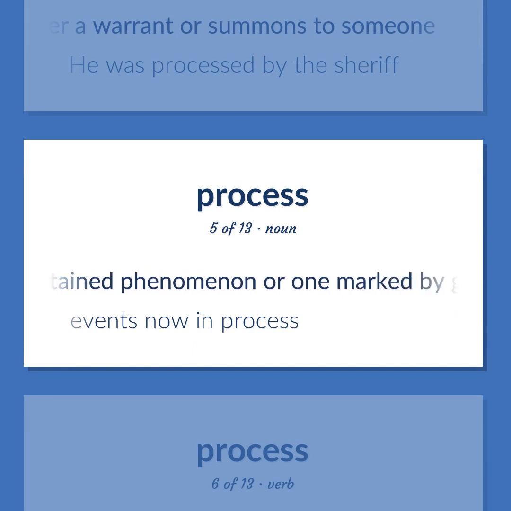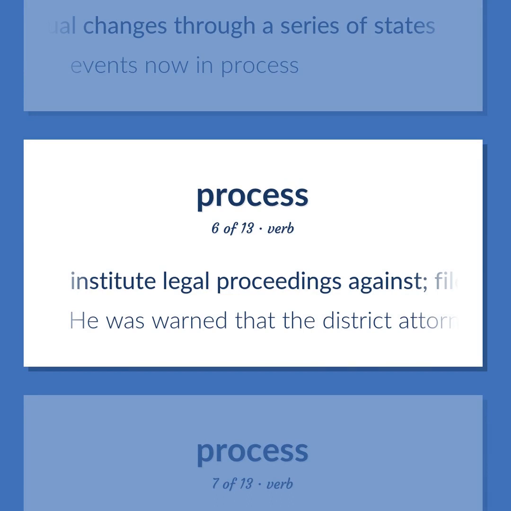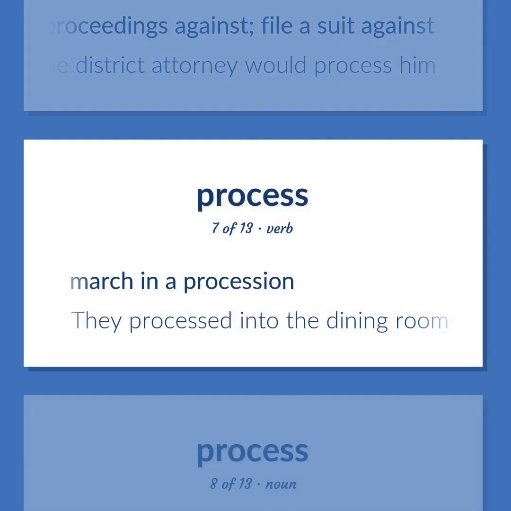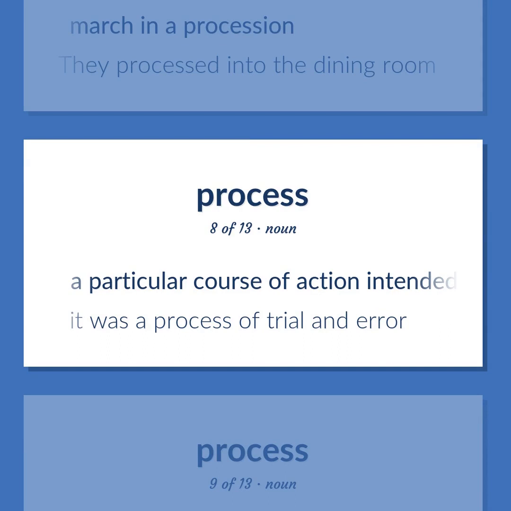A sustained phenomenon, or one marked by gradual changes through a series of states. Events now in process. Institute legal proceedings against. File a suit against. He was warned that the district attorney would process him. March in a procession. They processed into the dining room. A particular course of action intended to achieve a result. It was a process of trial and error.